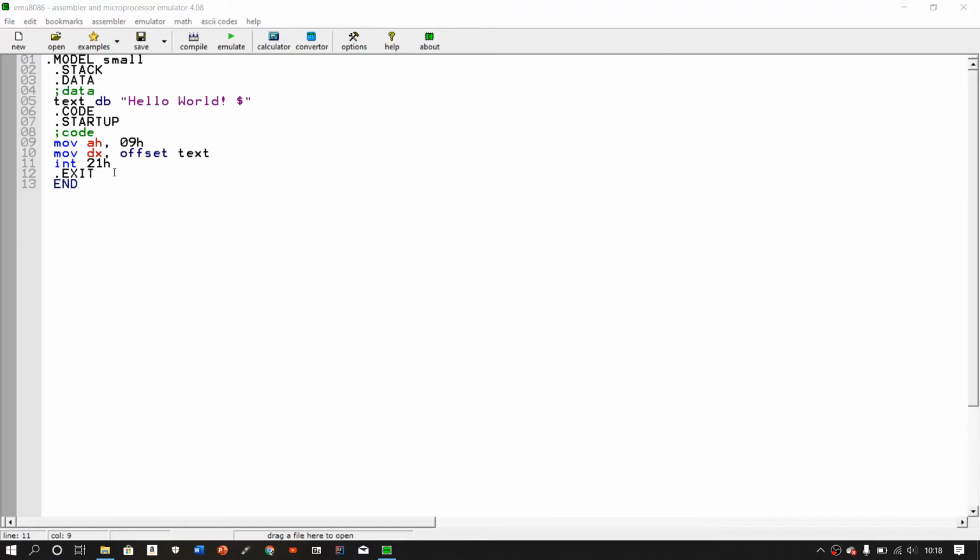I think I could do a little bit more. So let me teach you how you can display multiple lines. So you're going to create a new variable called ln db, and then you're going to put 10, 13, and then in quotation marks a $sign. And basically this is how you display a new line.